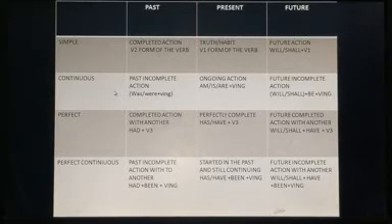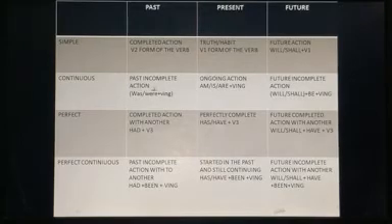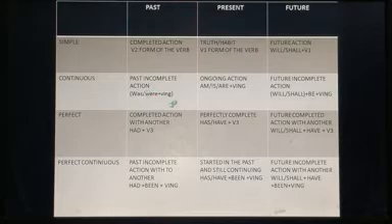Now let us come to present continuous. It is used for ongoing action which is going on now. And what is the form? Am, is, are plus the verb ing form. And what is the past continuous tense? It is used for past incomplete actions. And what is the form of the verb? Was, were plus ing form of the verb.